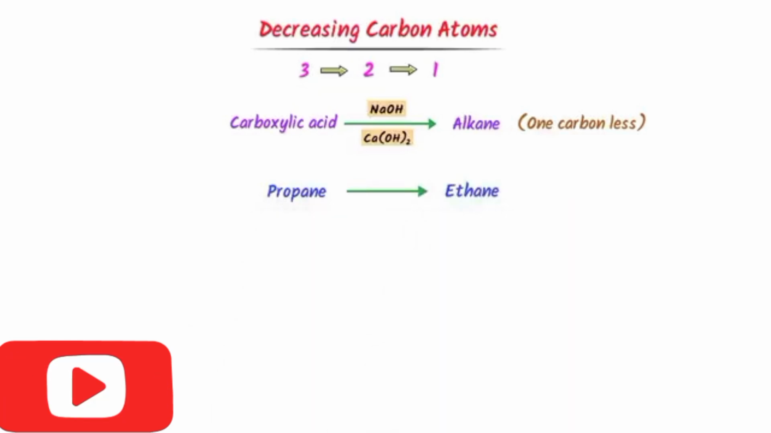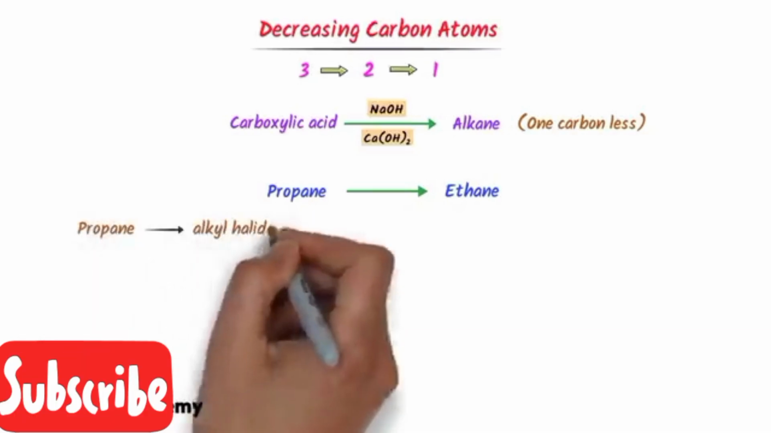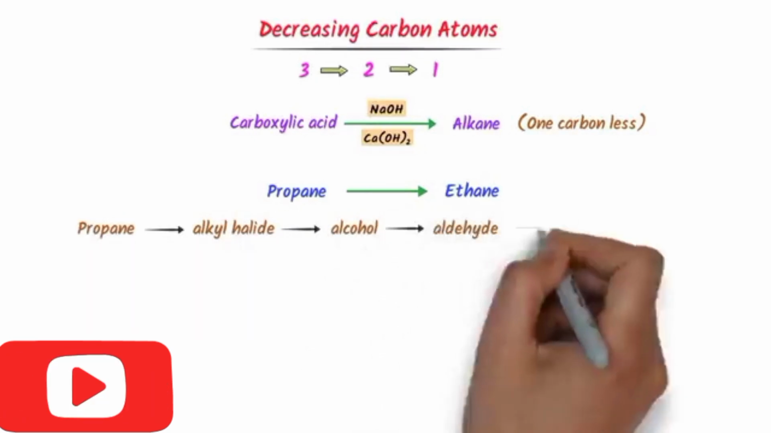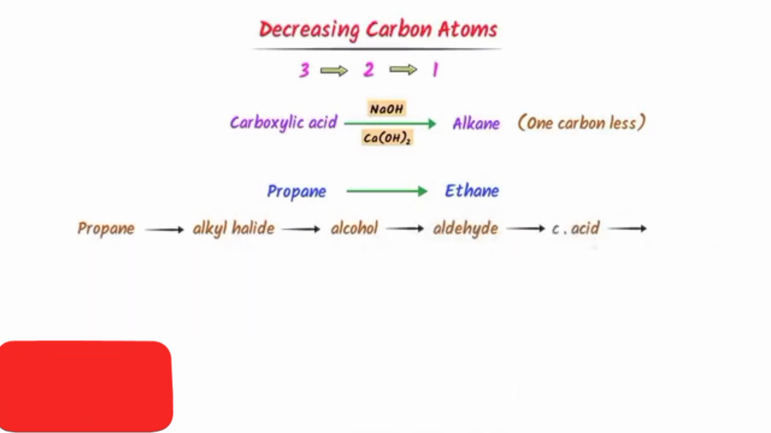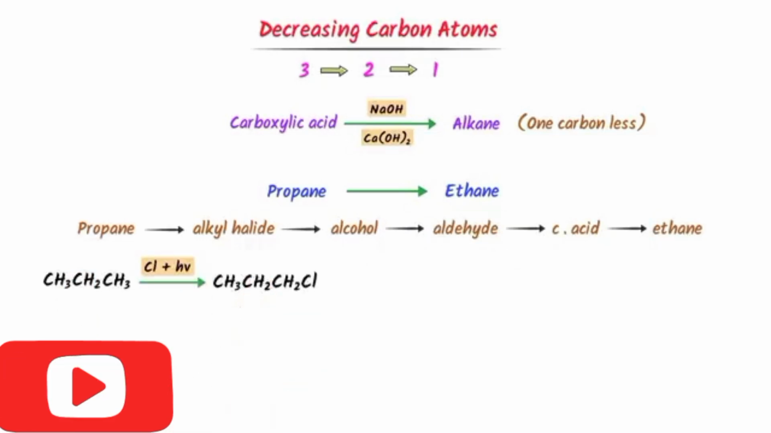Let me convert propane to ethane. We know that we will use these steps. Firstly, we convert propane to alkyl halide, alkyl halide to alcohol, alcohol to aldehyde, aldehyde to carboxylic acid, then to alkane. Now I add chlorine and UV light, I get propyl chloride.